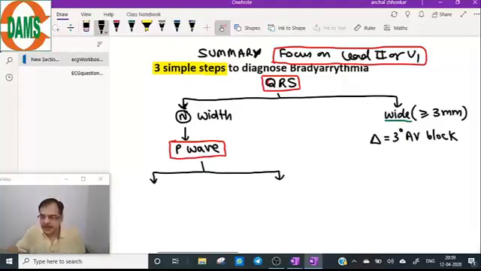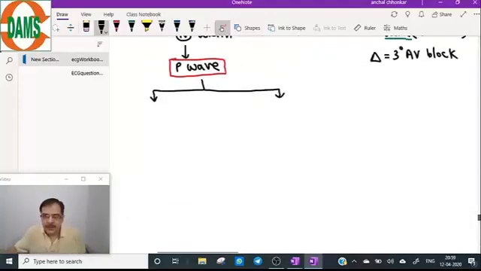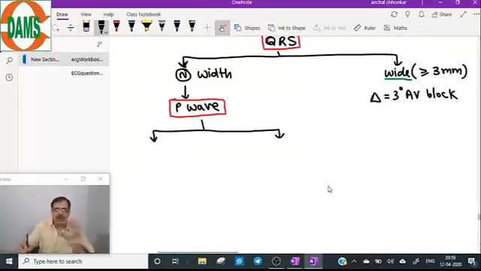So look at the P wave. If QRS complex is normal width.